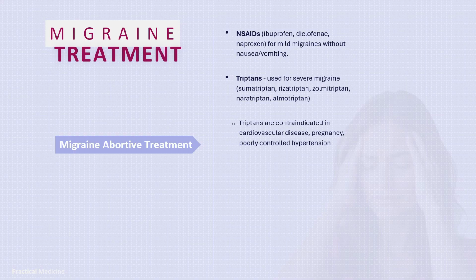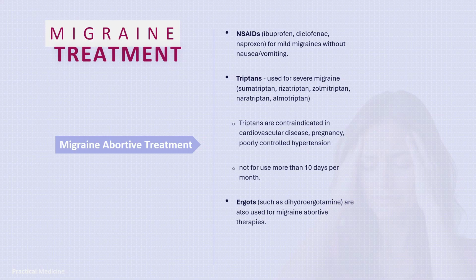Triptans are contraindicated in cardiovascular disease, pregnancy, poorly controlled hypertension, and are not for use more than 10 days a month. Ergots, such as dihydroergotamine, are also used for migraine abortive therapies. Antiemetics can be used for nausea and vomiting in migraine.